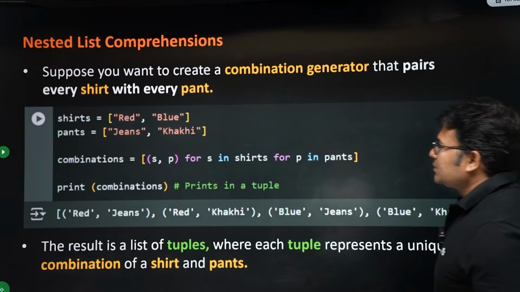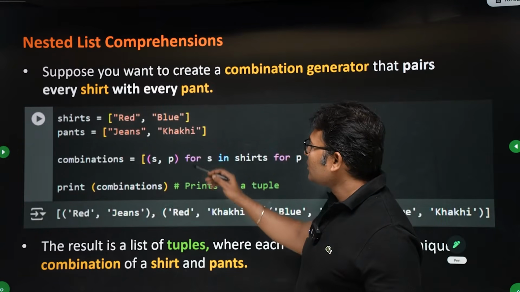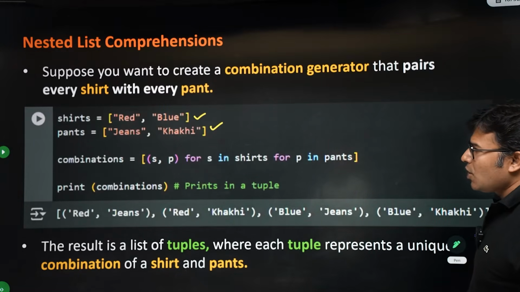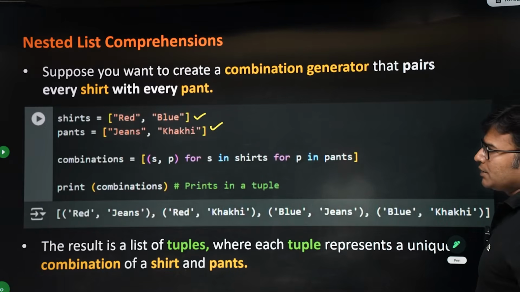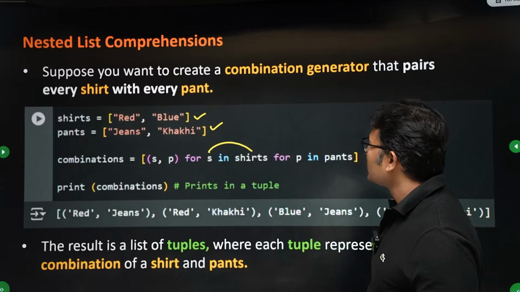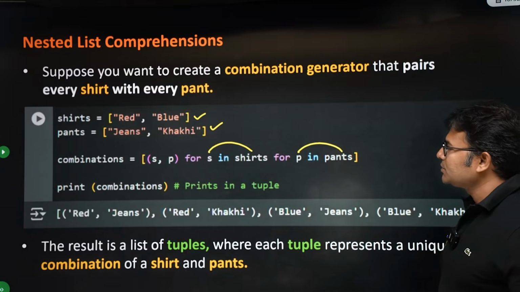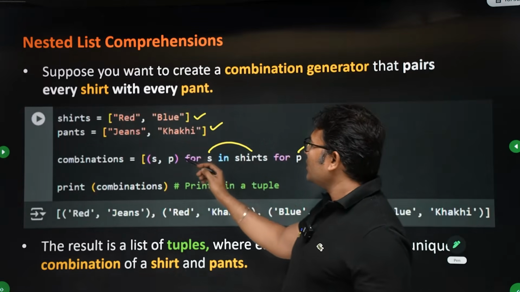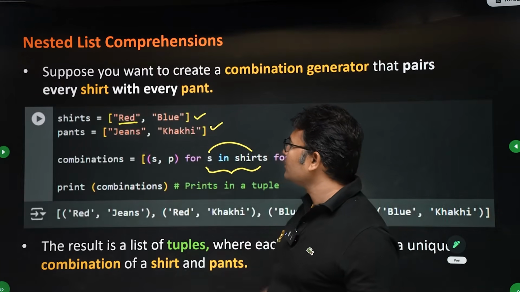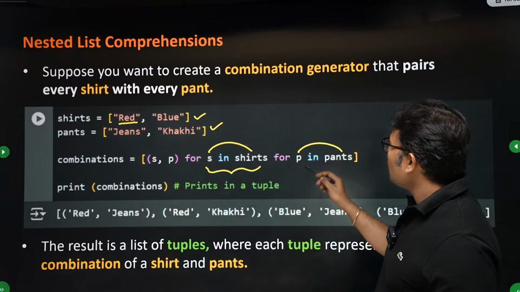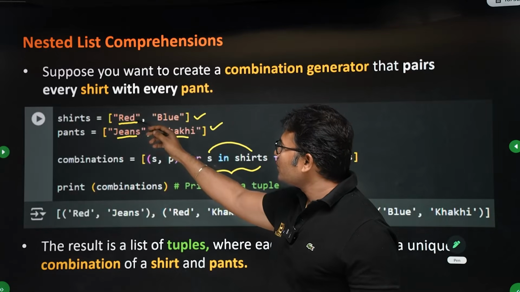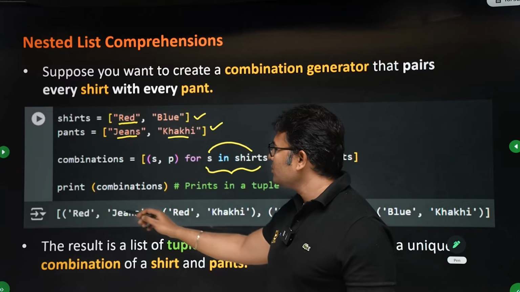Now let us see this. There are two lists, shirts and pants. Now we want to pair every shirt with every pant. So for each S in shirts, for each P in pants. First, for each S in shirts will happen, which means first it will take this. Now for each P in pants, it will take this and this. So red jeans, red khaki.